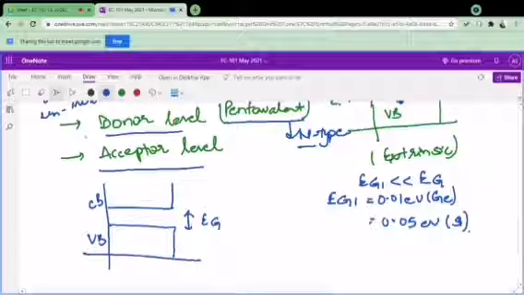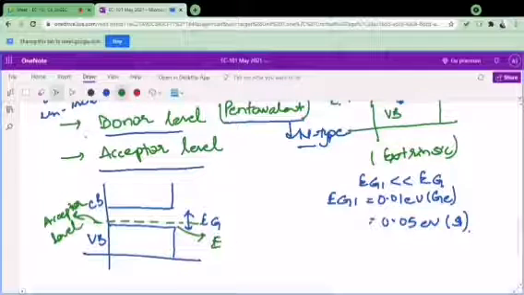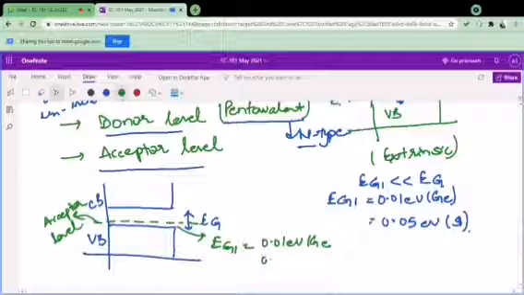Now in the case of the acceptor level, we will say it is a level which is close to the valence band. So it means I will have a level somewhere over here, close to this valence band, and this will be called the acceptor level. Now similarly over here also, if I assume this energy equal to Eg1, it is equal to 0.01 electron volt in the case of germanium and 0.05 electron volt in the case of silicon.